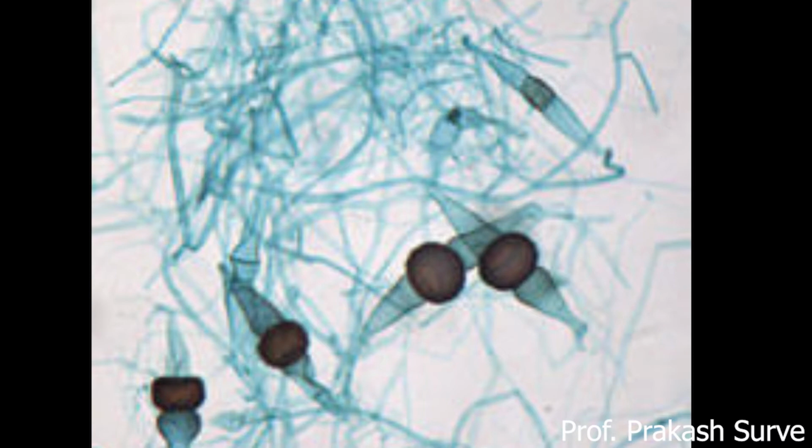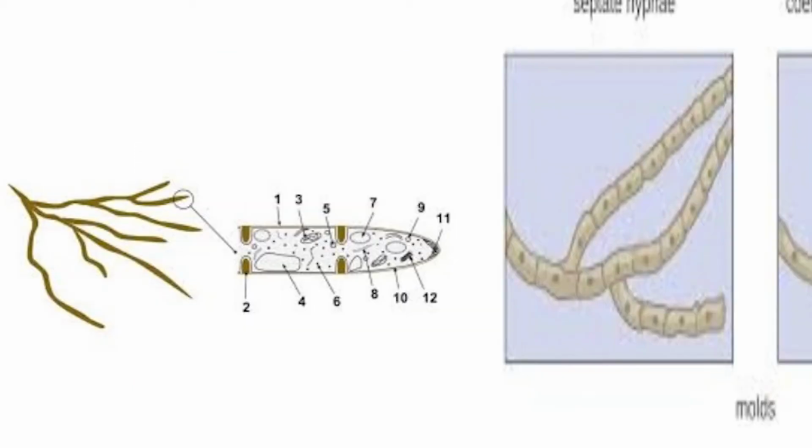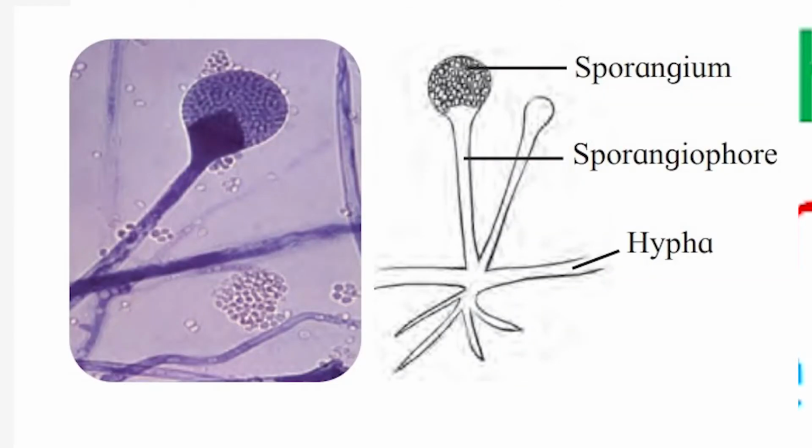Another one is Saccharomyces, which is a yeast. It is a unicellular fungus. It is used in bakeries as well as in the process of fermentation. The filamentous fungi consist of a body called a mycelium, in which hyphae are present. Many hyphae together form a mycelium.